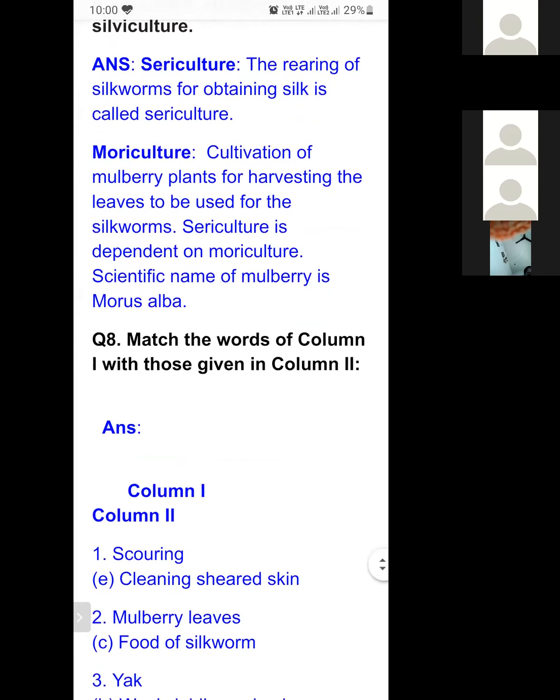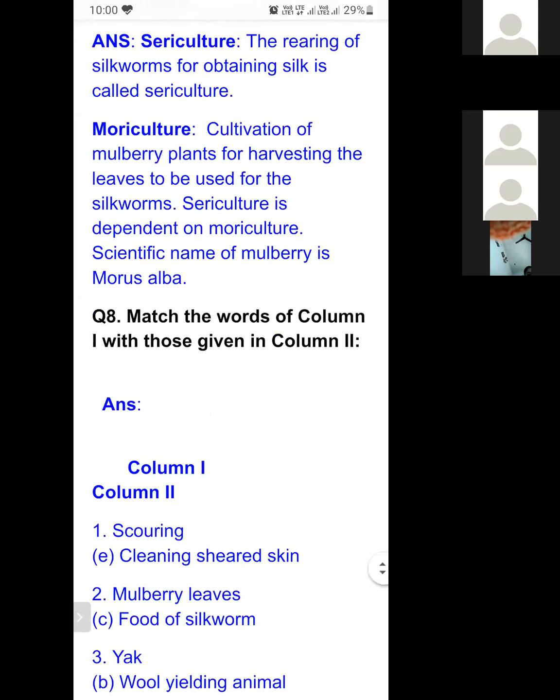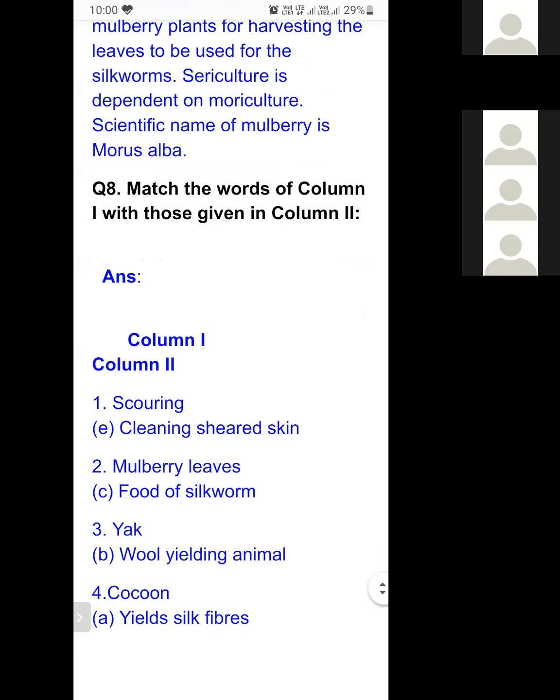Now question number 8 is match the following. Scouring is matched with E, cleaning sheared skin. It means we have the sheared skin, meaning skin cut out along with the hair.